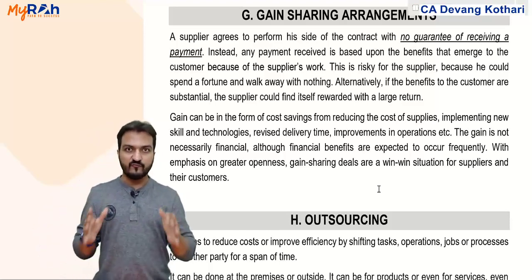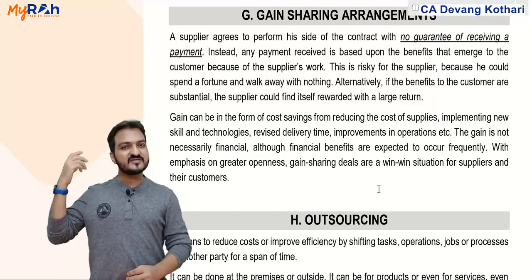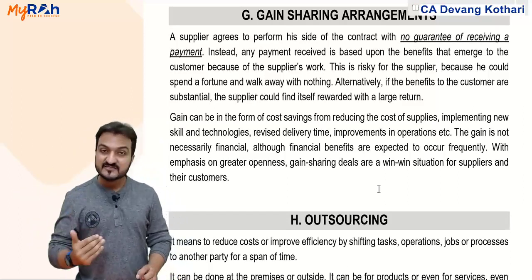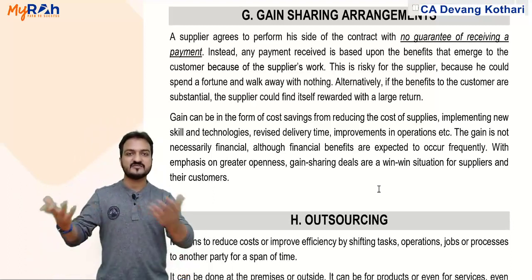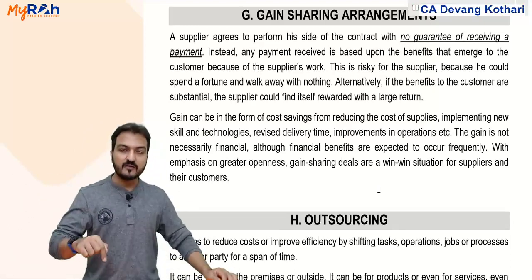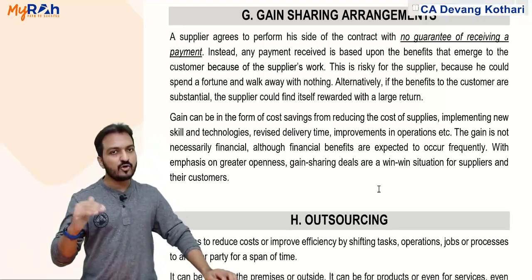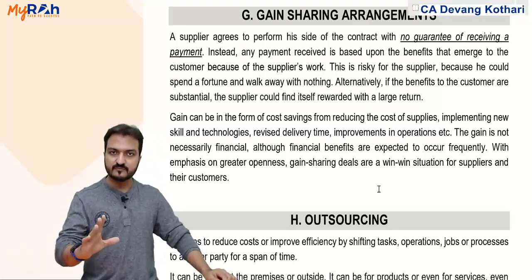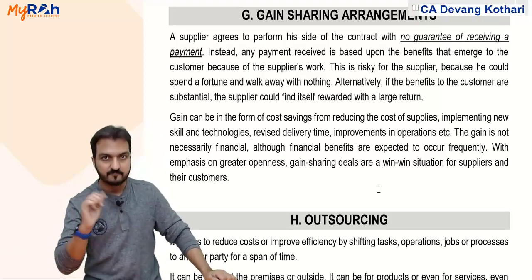It is an arrangement where I will have an arrangement with my supplier. Now when I say supplier, it does not necessarily mean a raw material supplier. He might also be a service supplier. He supplies some service to me. But this supplier does not expect any payment from me. He will give me those goods or services free of cost. Instead, he will ask me to share the gain with him.